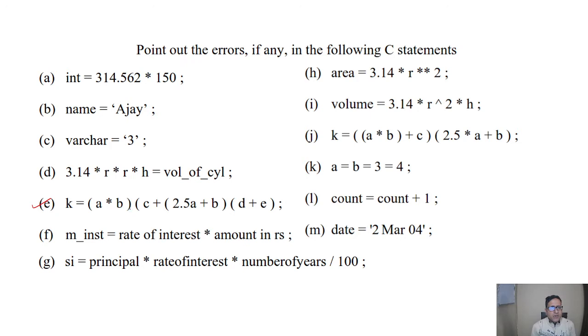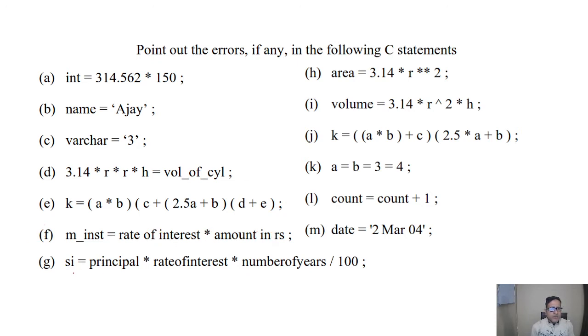In the E part, in C statements we should use multiplication sign here of star, again here also to multiply 2.5 and A, and here also these signs are missing, so it is wrong. In F part we can see M inst is equal to rate of interest. Here spaces are given for the variable names, so it is also not allowed, so it is wrong.